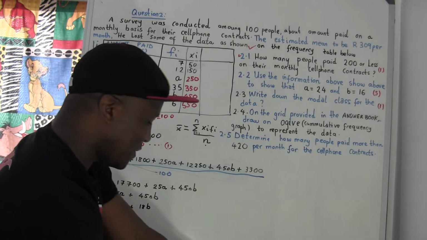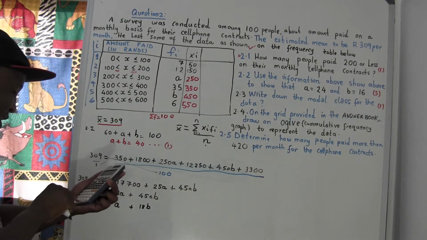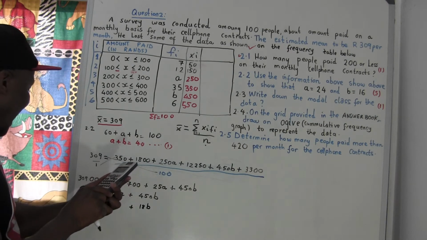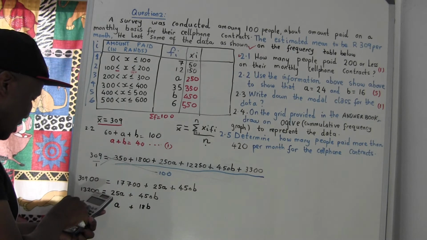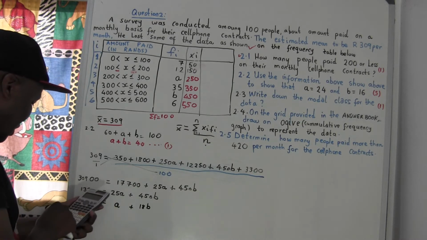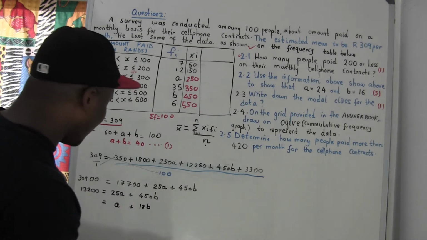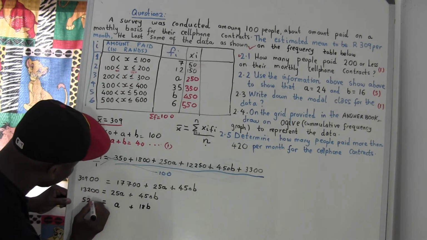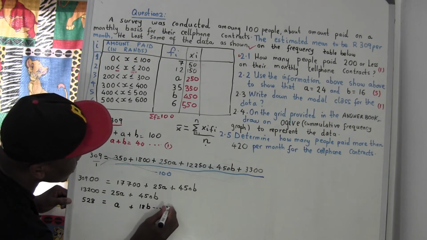And this 13200, excuse me, I put more numbers here, my apology. 13200 divided by 25 also gives us 528. So you see now we got the second equation.